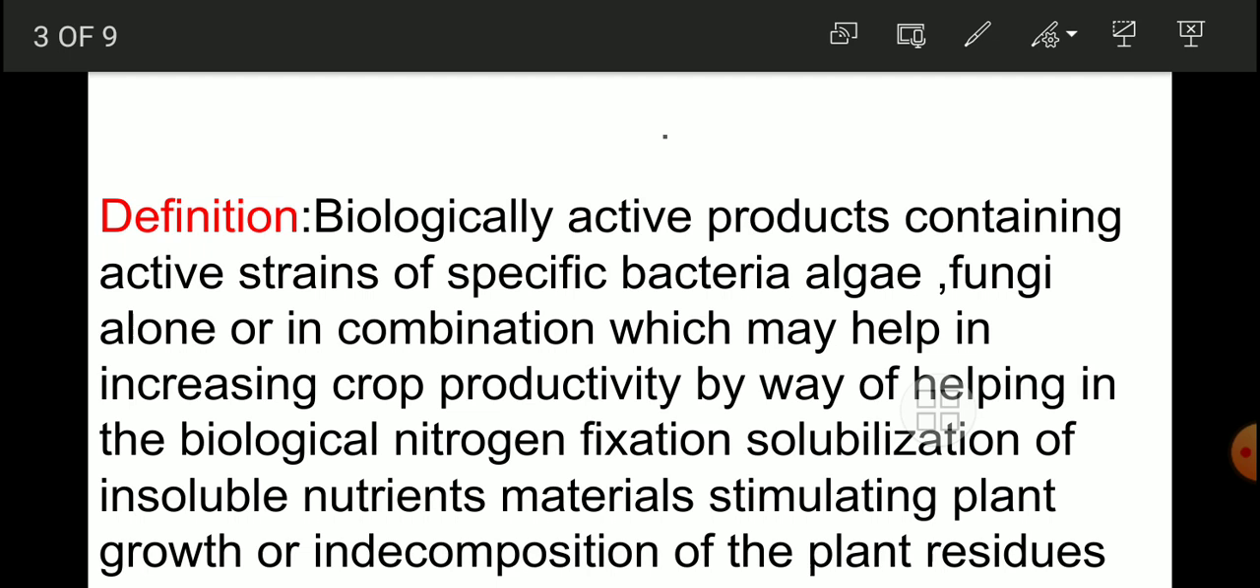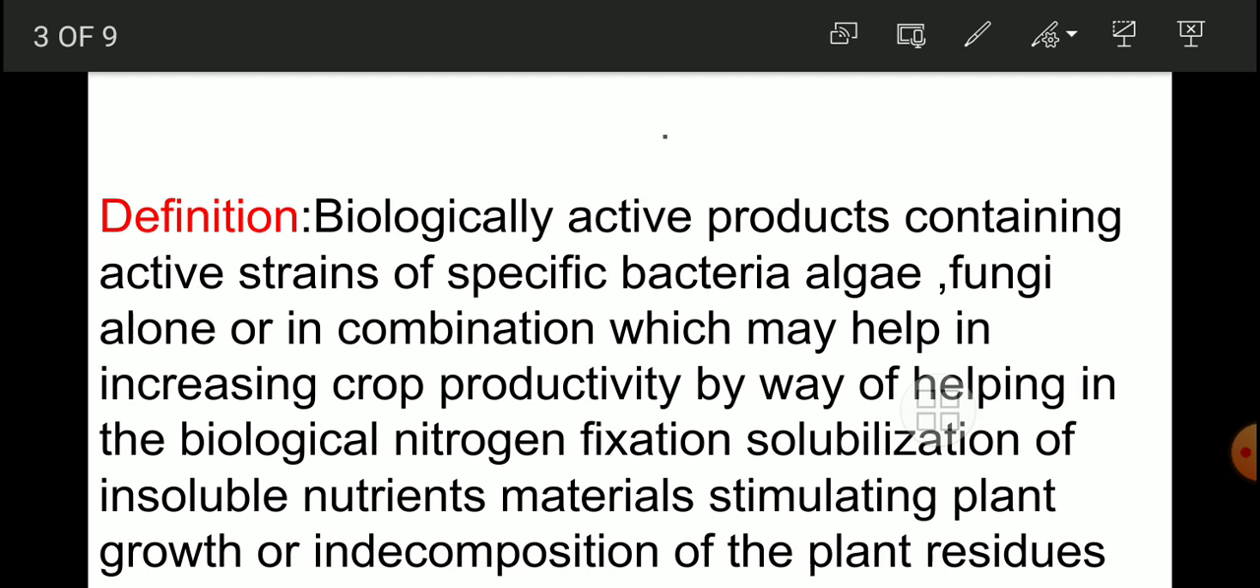Because the biologically active products which are added into the soil help in increasing biological nitrogen fixation, also help in solubilization of insoluble nutrients which are required by the plant for its growth, and sometimes stimulate plant growth or help in decomposition of plant residues present in the soil. A lot of things are there, but we can understand it very easily if we divide this definition into three, four, or five parts.